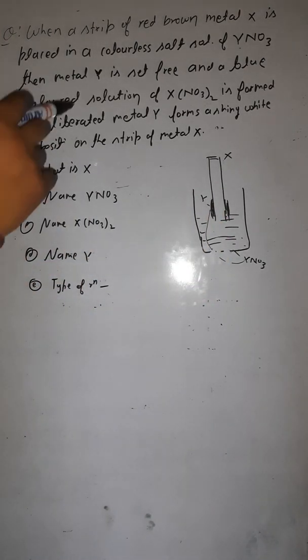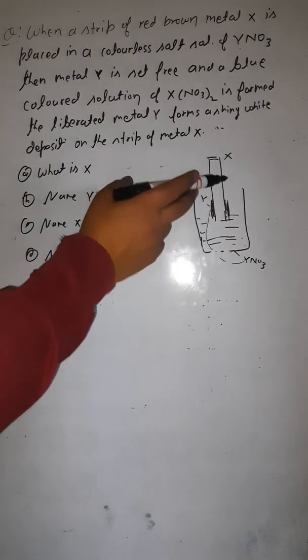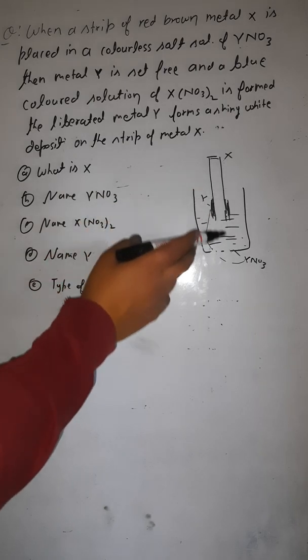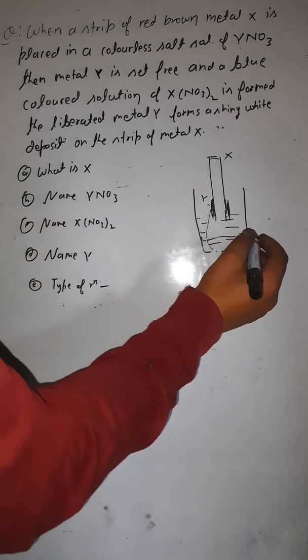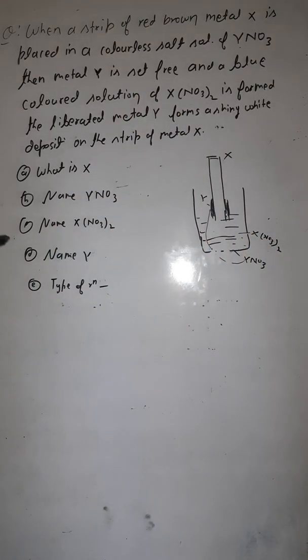And now the solution is of what? Because Y has been deposited here, X goes into the solution, so this solution would become the solution of XNO3 whole twice, X(NO3)2.